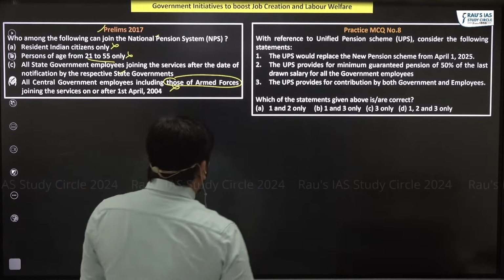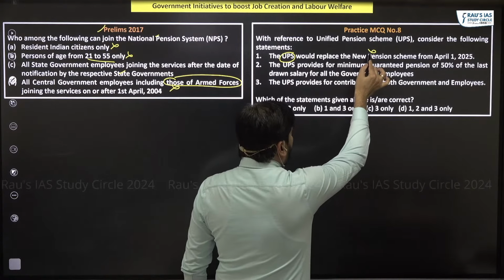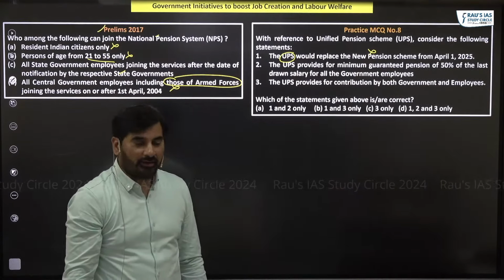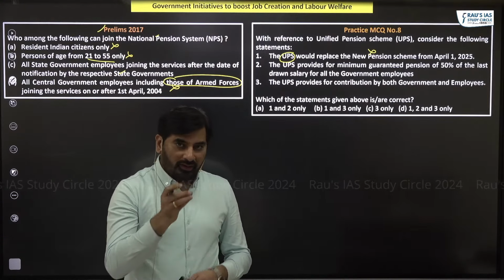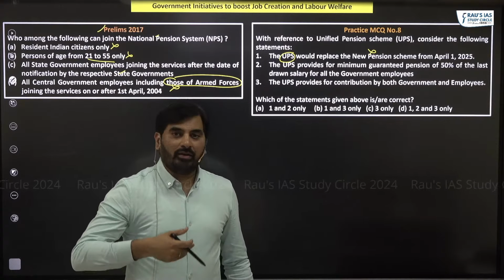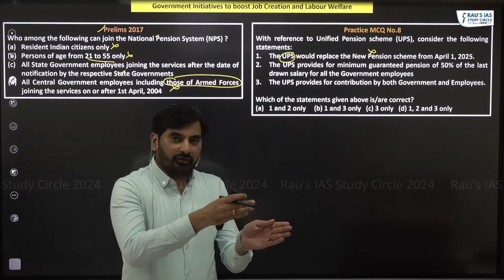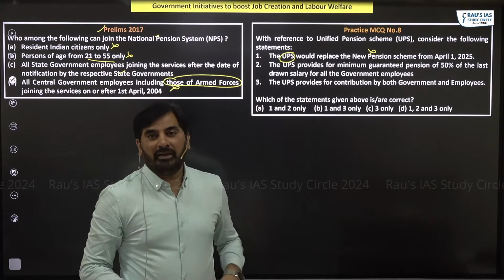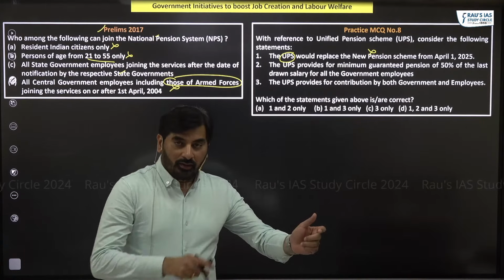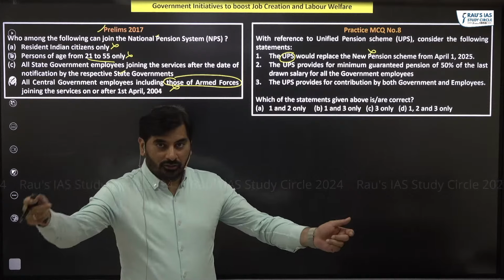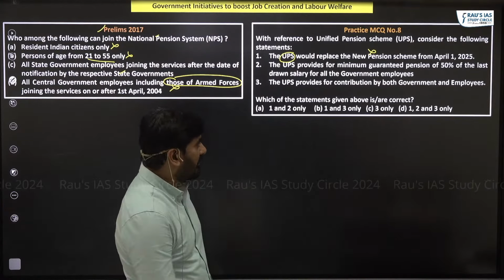Okay. सबसे पहले, the unified pension scheme is not going to replace the new pension scheme. Understand? The government employees who are already serving have been given an option. Either they can continue with the new pension scheme or they can shift from the new pension scheme to the unified pension scheme. So the unified pension scheme is an option given to government employees in addition to the new pension scheme. It is not going to replace the new pension scheme completely. That is why the first statement is incorrect.